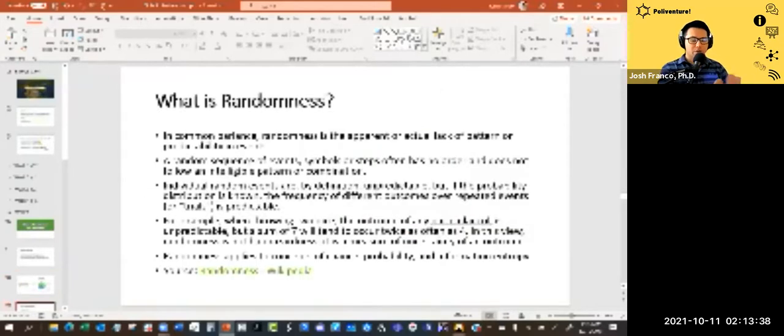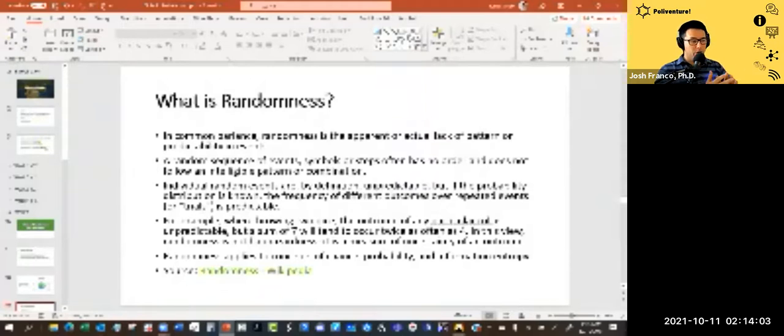So first, let's start off with the question of what is randomness, right? Randomness is the apparent or actual lack of a pattern or predictability in events. For example, a random sequence of events, symbols, or steps often has no order and does not follow an intelligible pattern or combination. And individual random events are by definition unpredictable, right? But if the probability distribution is known, the frequency of different outcomes over repeated events is predictable.